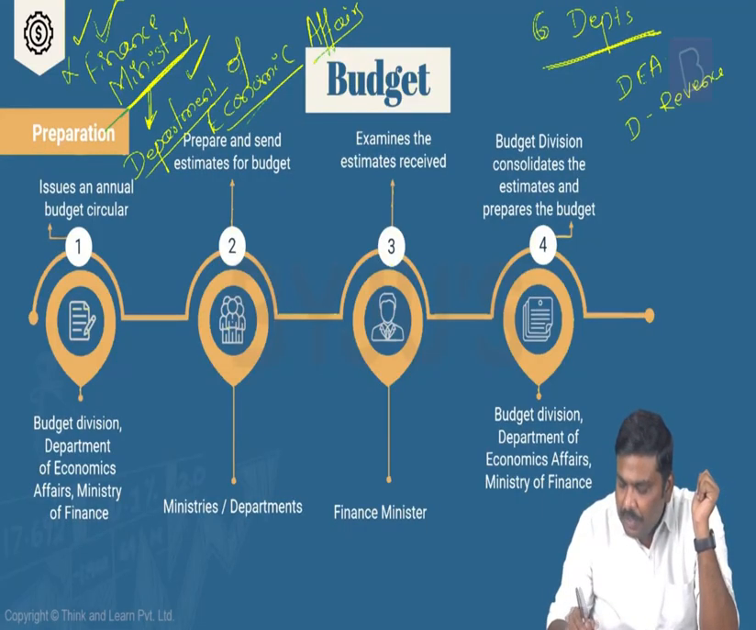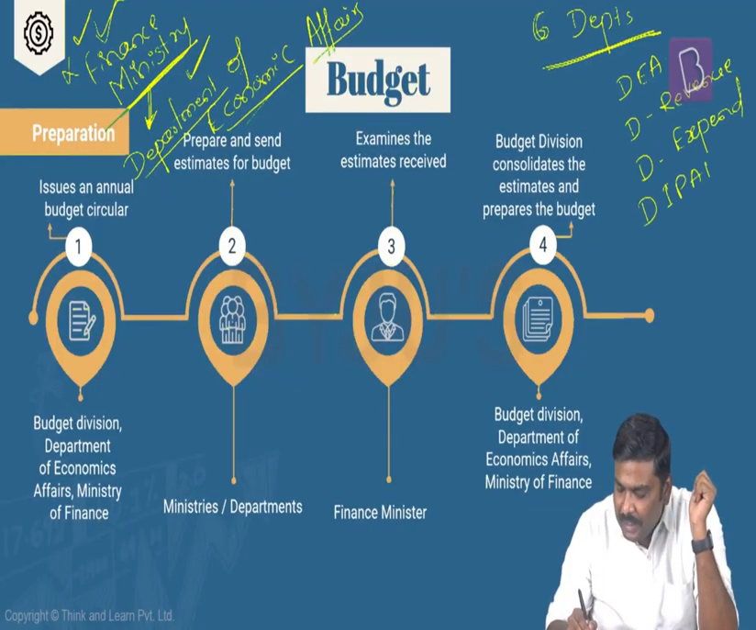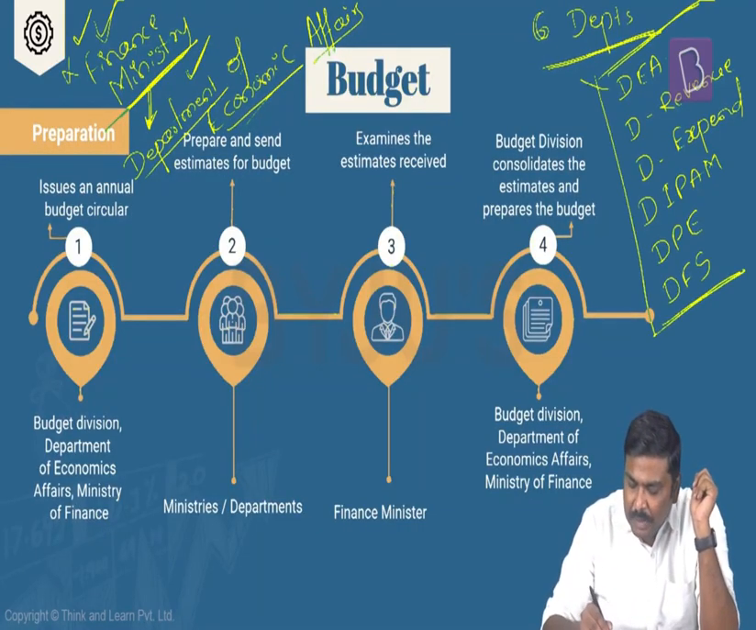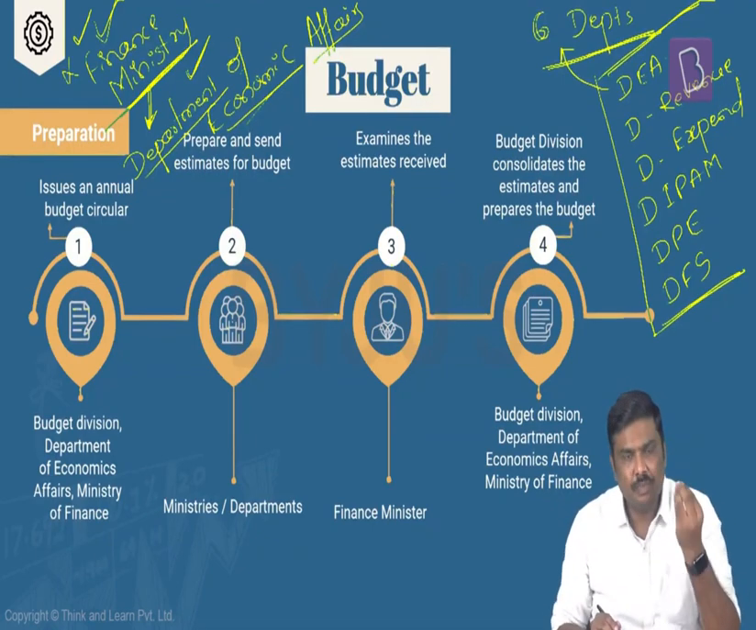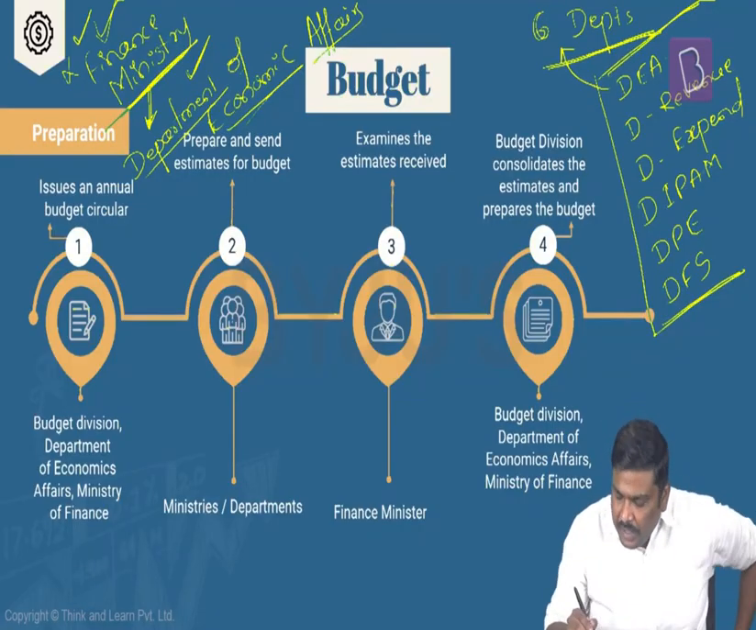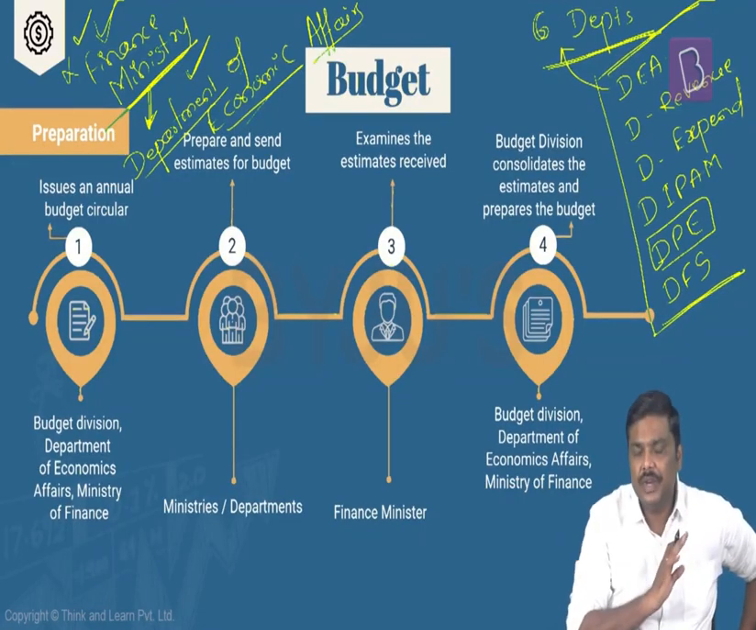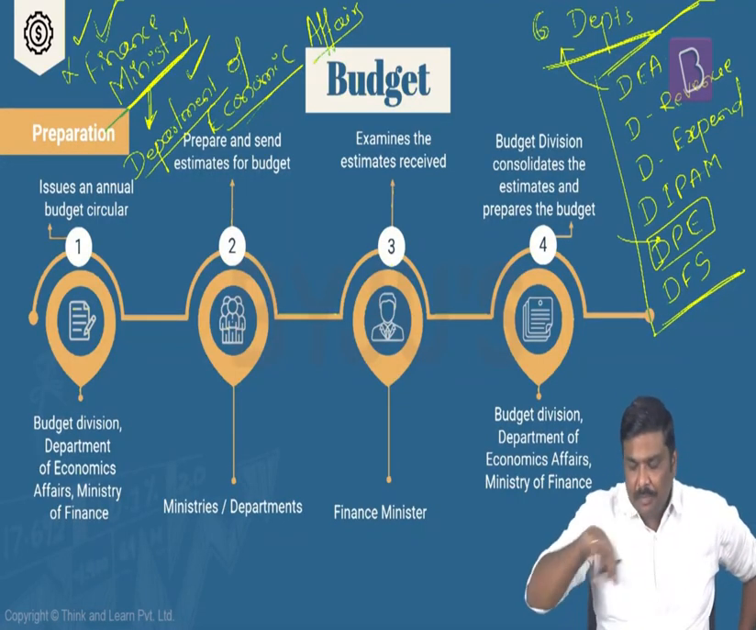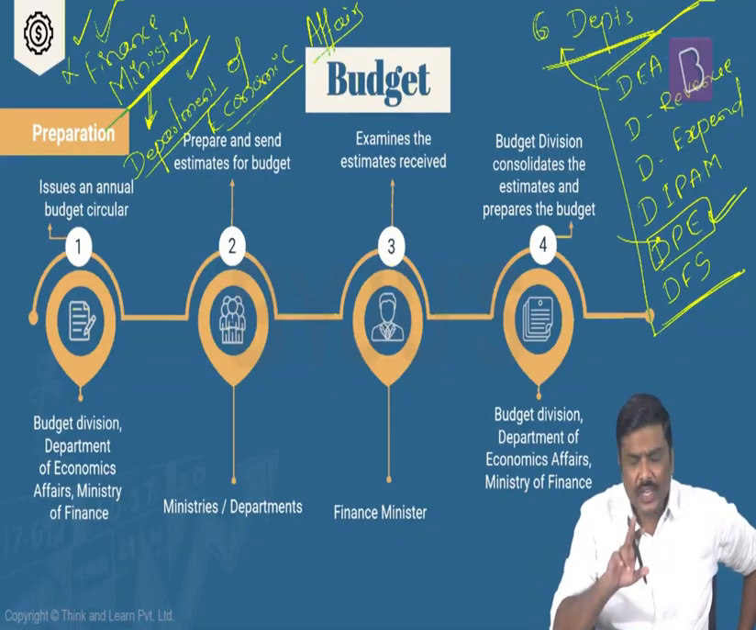Third one is Department of Expenditure. Fourth one is Department of Investment and Public Asset Management. Fifth one is Department of Public Enterprises. And the sixth one is Department of Financial Services. Is it okay? So these are the 6 departments which are present in the Ministry of Finance. Please remember this. Why? The question can be asked in the UPSC. That's the first one. Second one, the Department of Public Enterprises was there under a different ministry, and very recently this has been brought under the Ministry of Finance. So there is a possibility of a question being asked there.